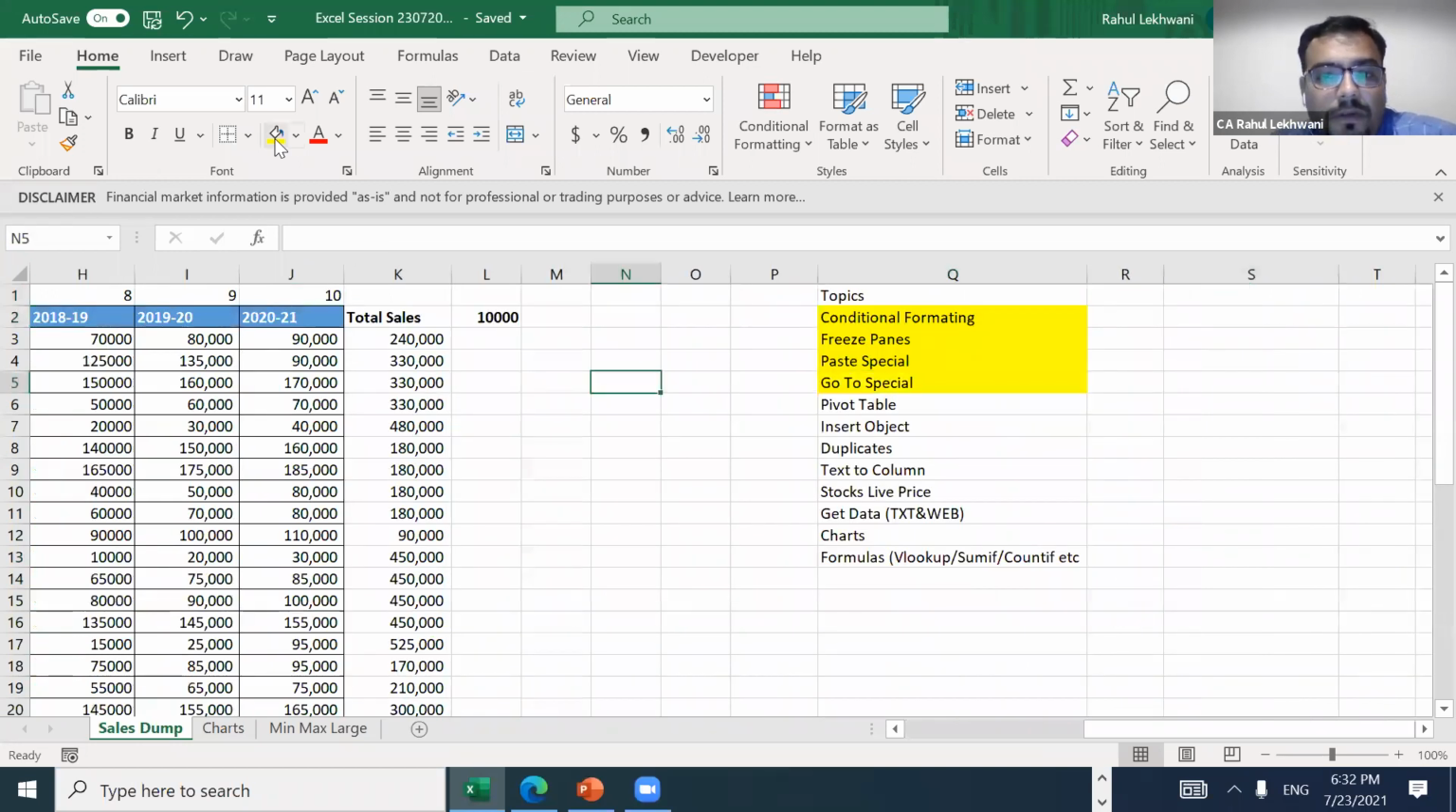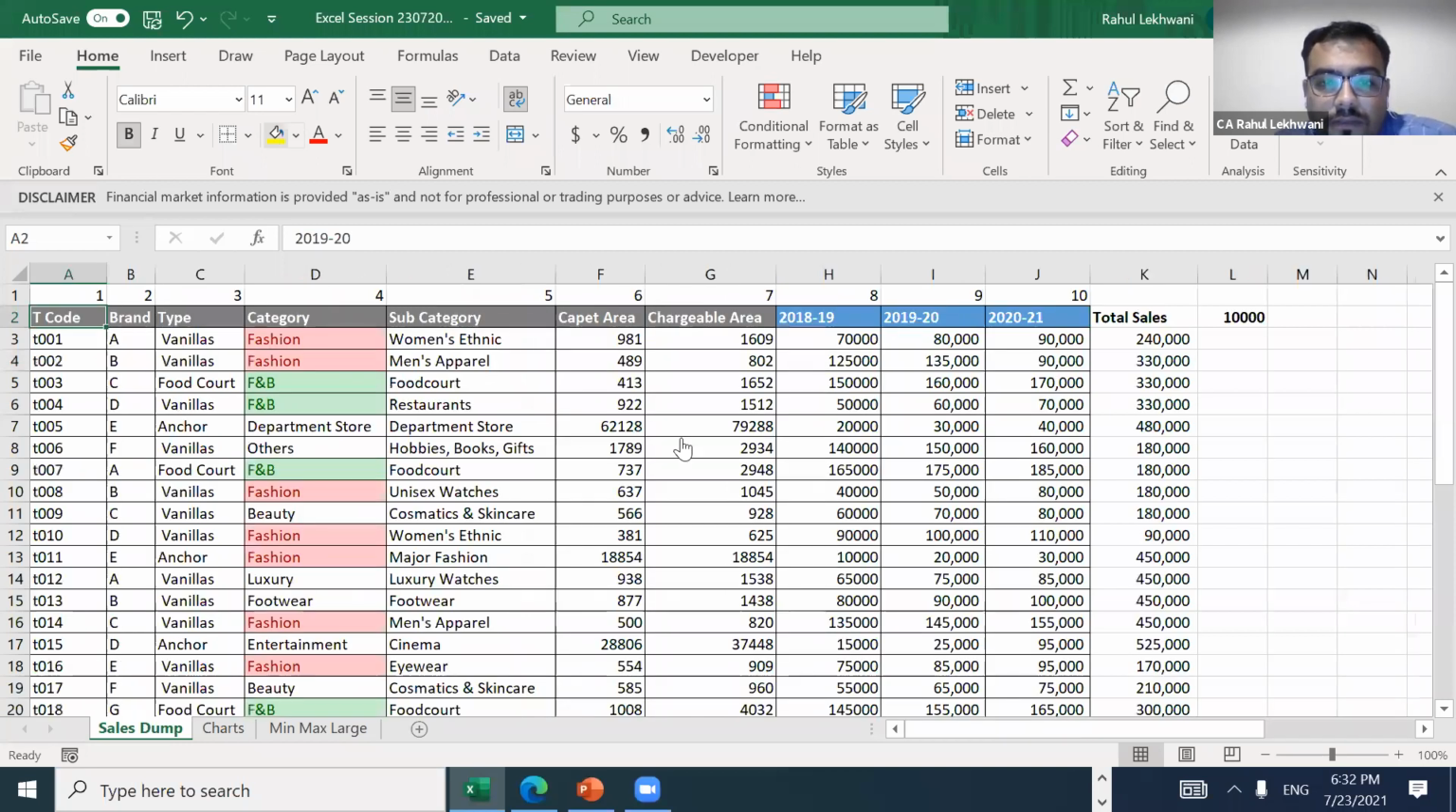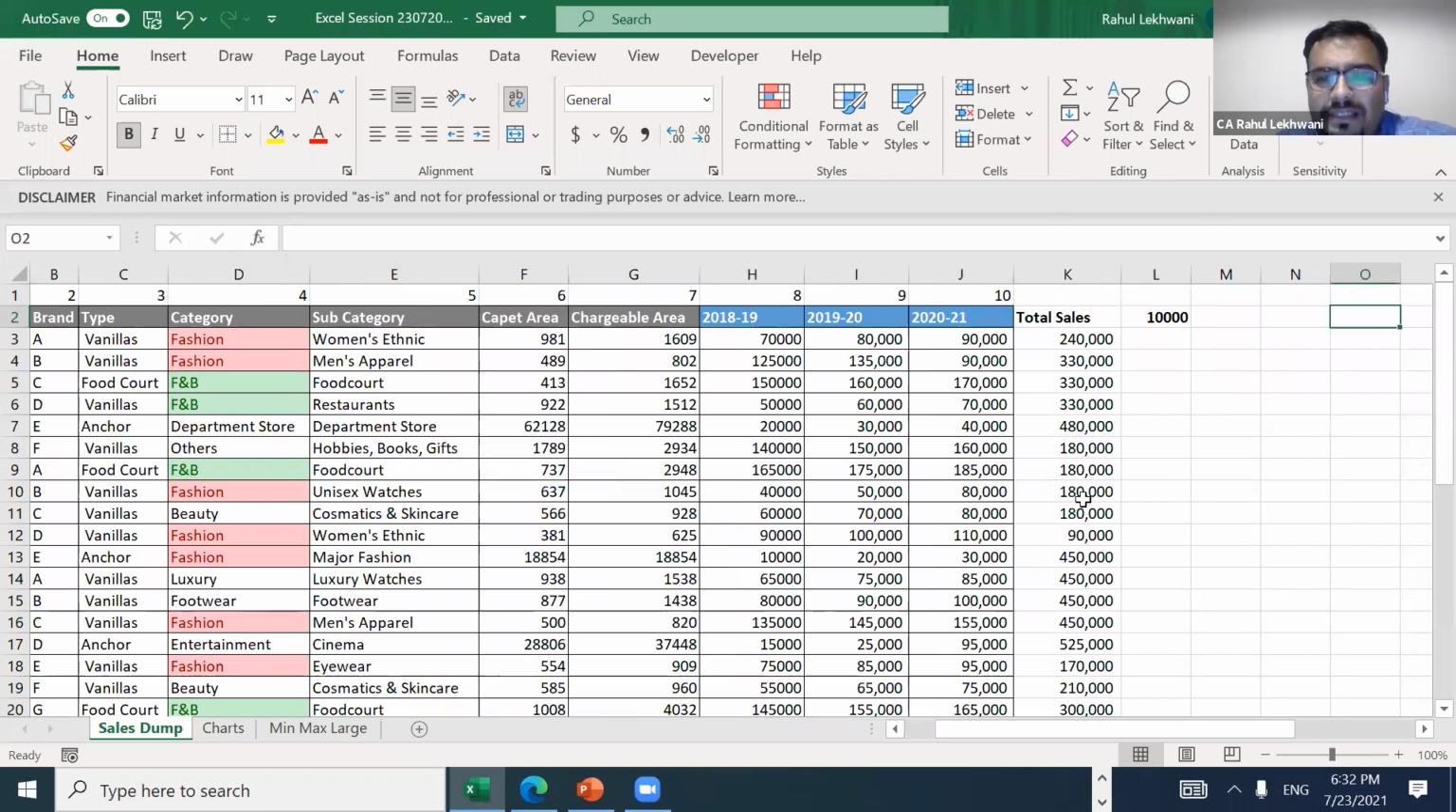Then pivot table. Pivot table is, again, a very important thing that everybody should know. Kapil ji, we are going to have unique formulas as well, because we need to see the interest of all. So we'll go line by line. Right. So the next thing is pivot table.